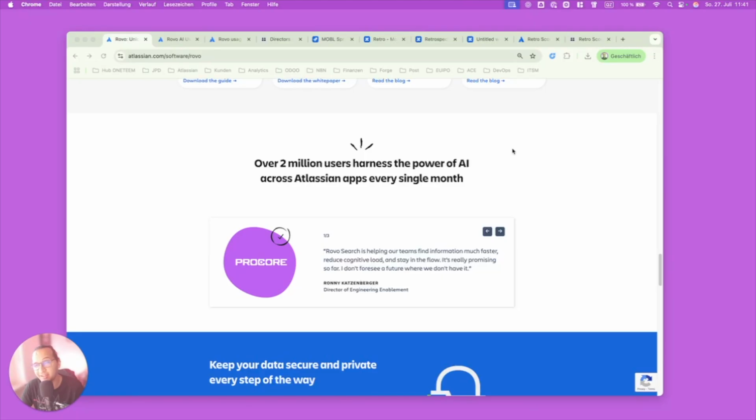Hi everyone. Atlassian says that 2 million users, 2 million, are using the power of AI on the Atlassian platform every single month. Actually, a lot of them are using the Rovo capabilities. And today, I wanted to show you a couple of very important basics about Rovo for you to start thinking how you can adopt it internally.